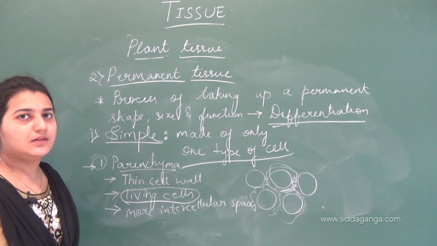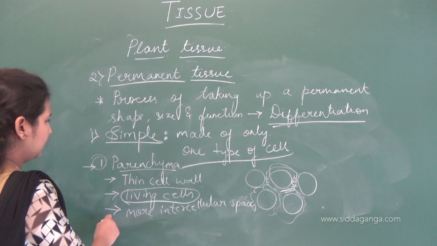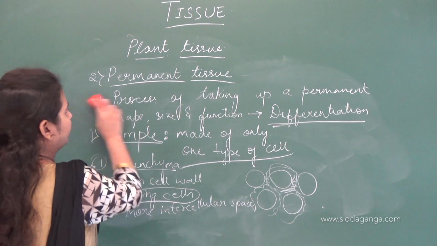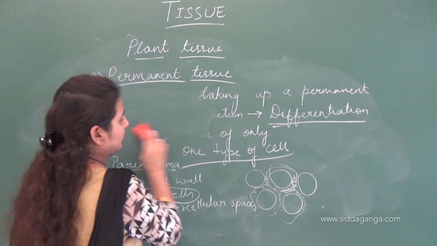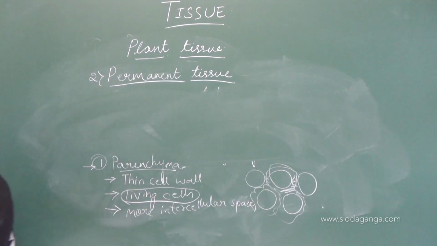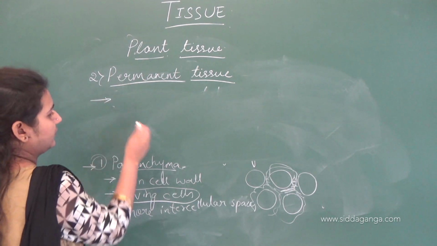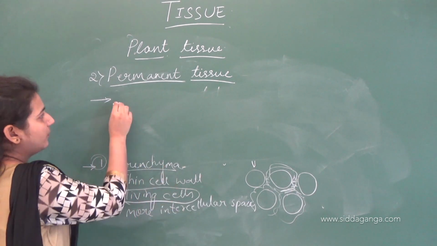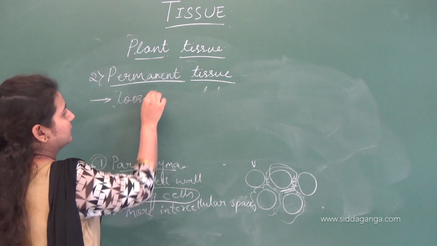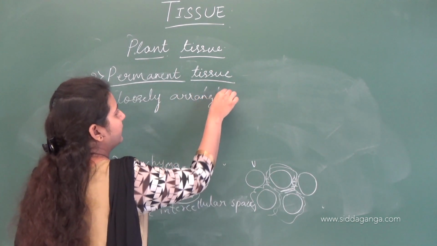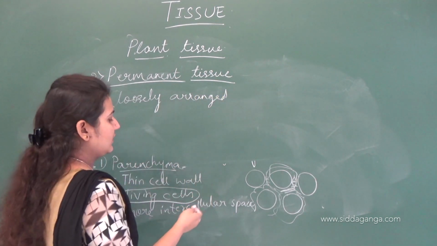Clear? Also these are living cells. As you can see, these are loosely arranged, not compact like other tissues, giving rise to more intercellular spaces.